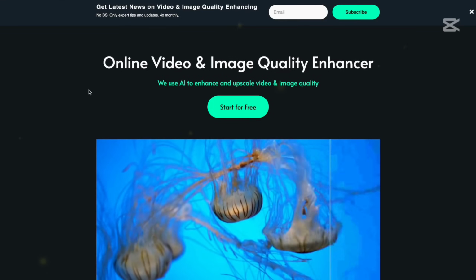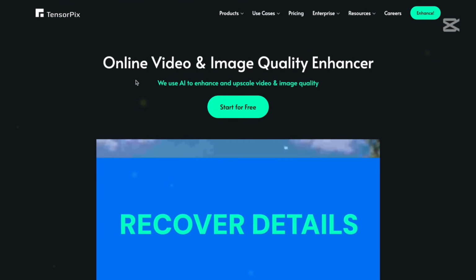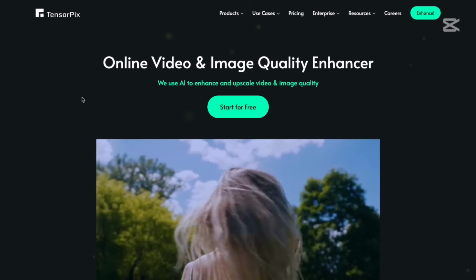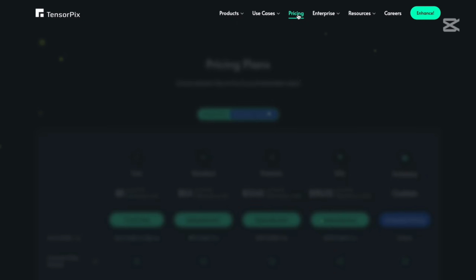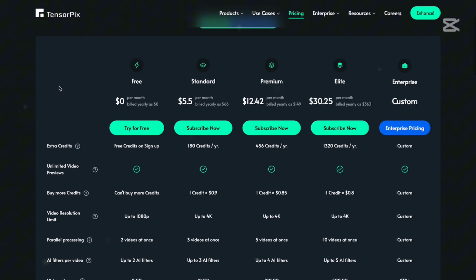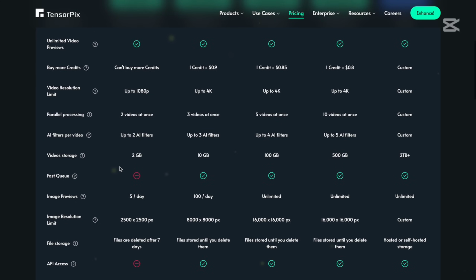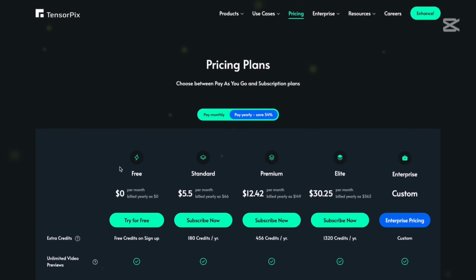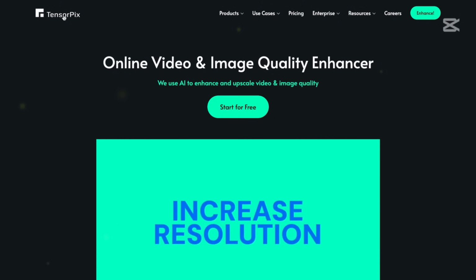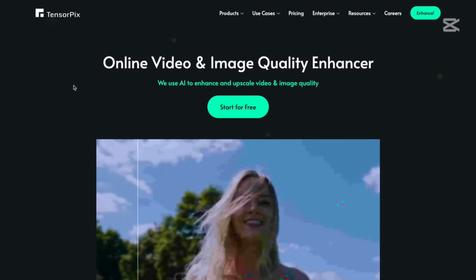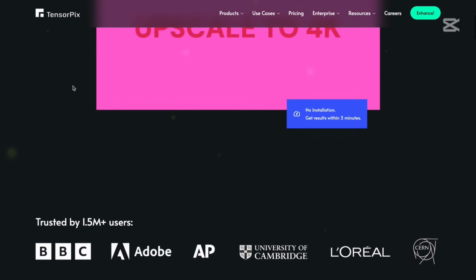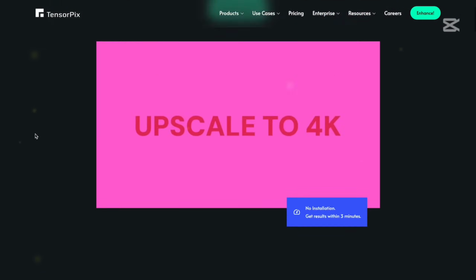And here is how you can upscale nearly every video that you can find. This is a very good tool. I'm using TensorPix myself, and you can use it for free for a few generations, so you can just test it out. And you are getting free credits, and it will be enough for like 5 or 10 videos. So it will be completely enough to get started. And later, if you like this business, you can invest in TensorPix or any other tool. But I just want to show you an easy way to enhance your videos. As I mentioned, I'm using TensorPix myself, and I'm very satisfied.